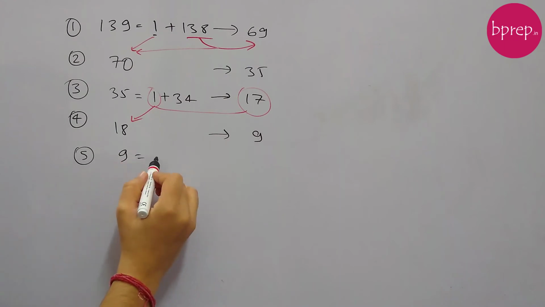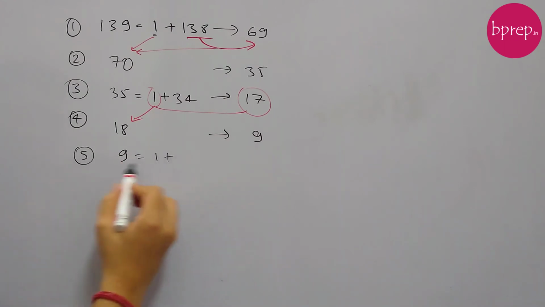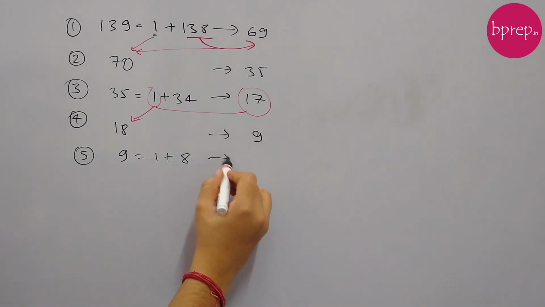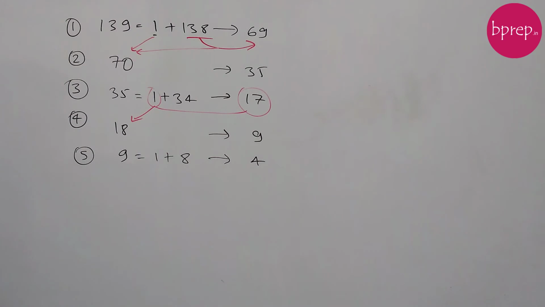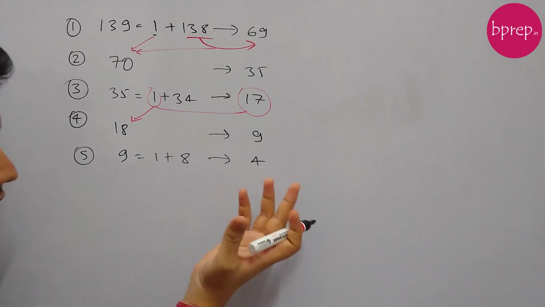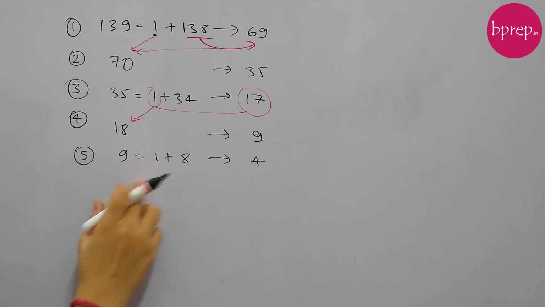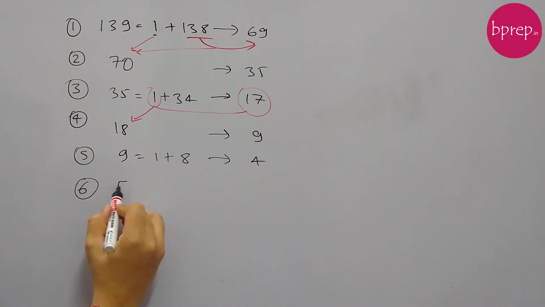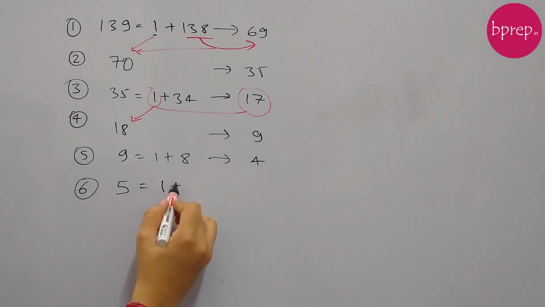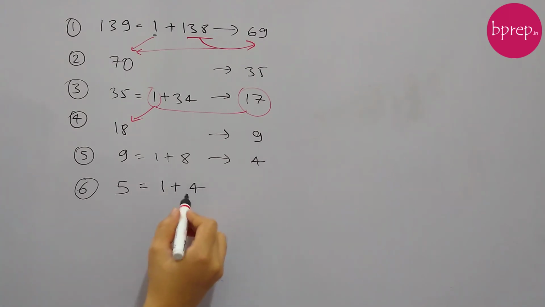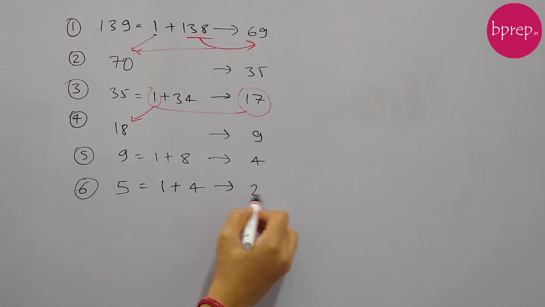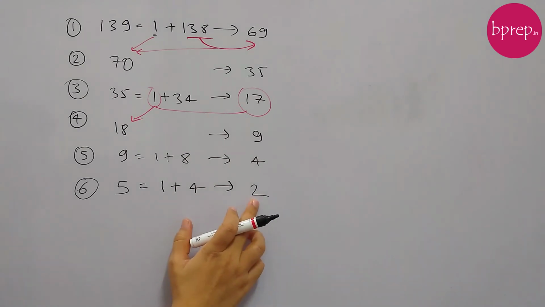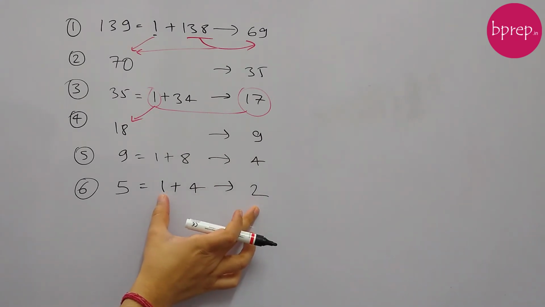This being an odd number, one guy will directly advance to the next round, and the remaining 8 guys have to play the match. So 8 guys will play 4 matches in pairs, and from 4 matches we'll get 4 winners and one guy who directly got advanced. So in the sixth round we'll have this one guy and 4 winners from here. So in total we will have 5 players. Again, of these 5 players, one will directly advance to the next round, and the remaining 4 people will play the match. So 4 people will play 2 matches. From 2 matches we will get 2 winners and one guy from here who directly got advanced.